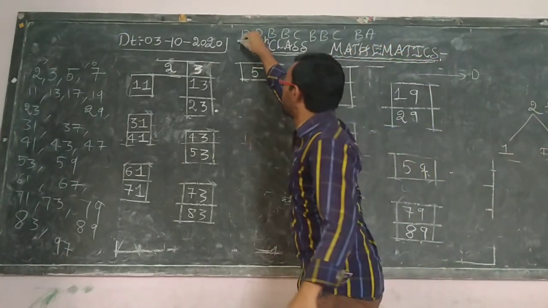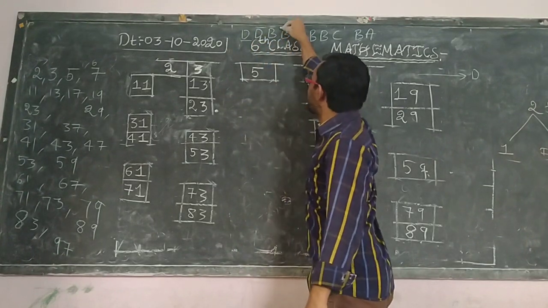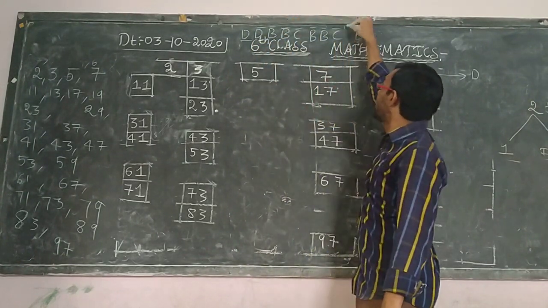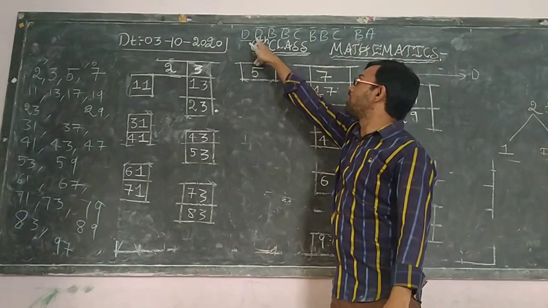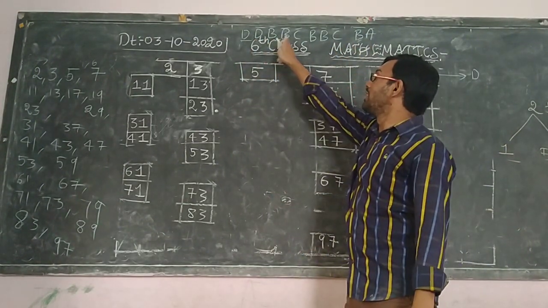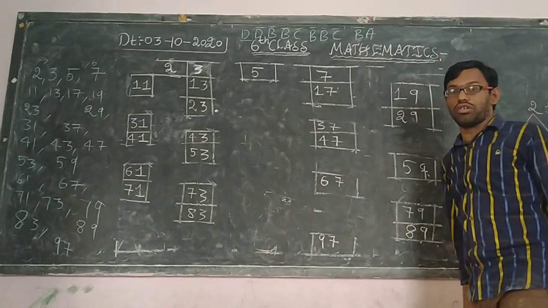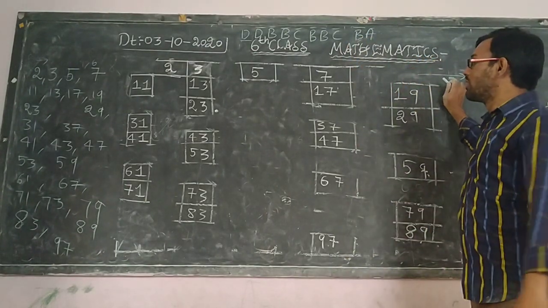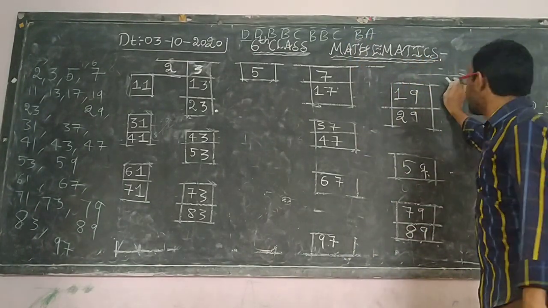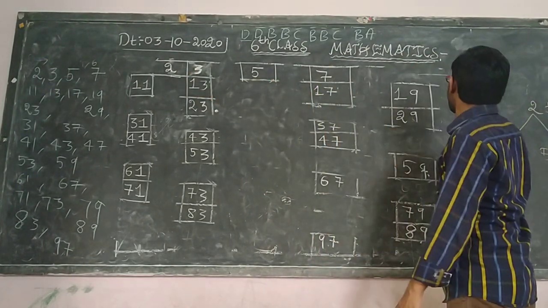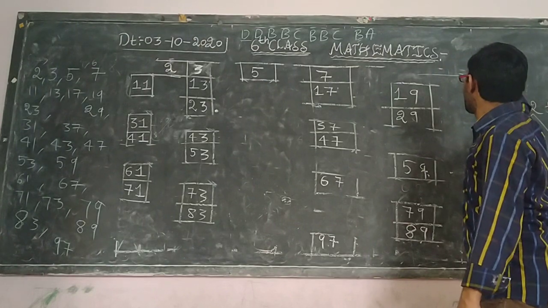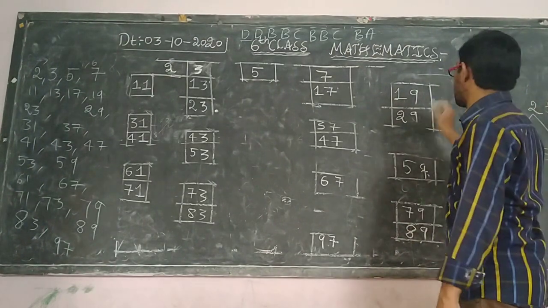The first one is 10, 20, 30, 40, 50, 60, 70, 80, 90, 100. So from 1 to 10, 11 to 20, 21 to 30, like this all the ranges will be there. From 1 to 10, D. So D means 4. What is the numerical form for D? 4. Is it right?